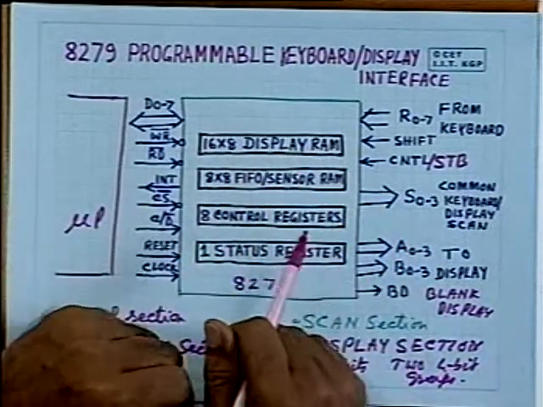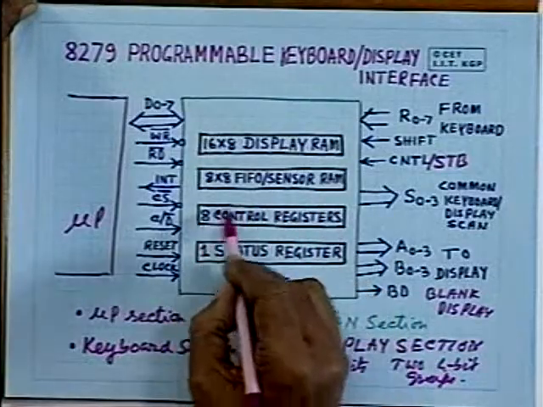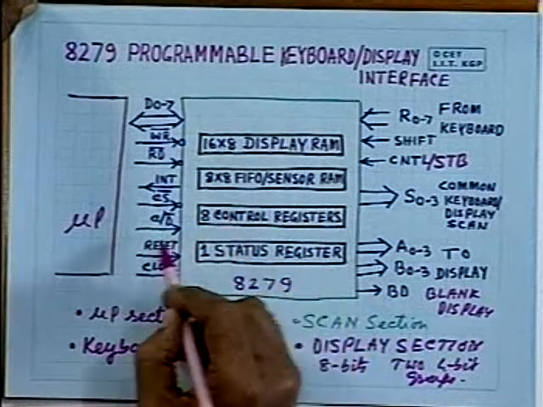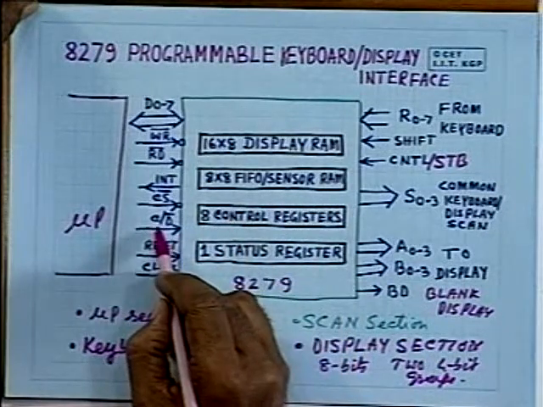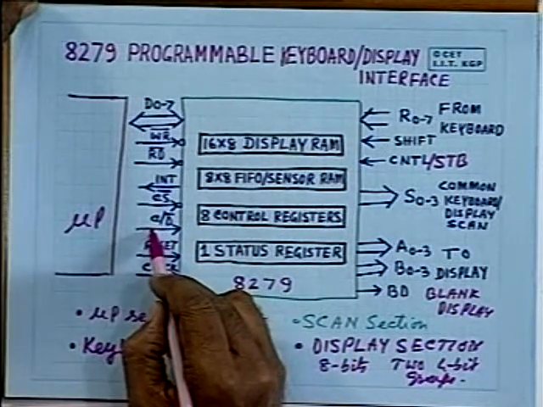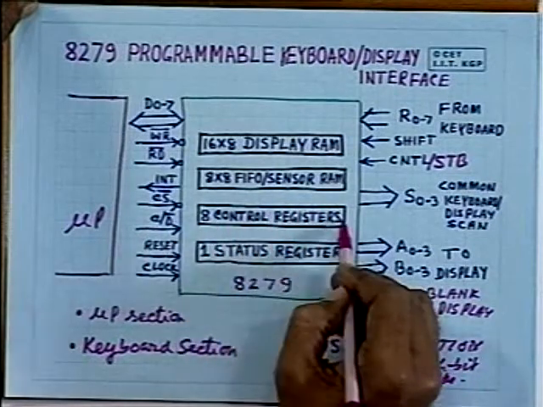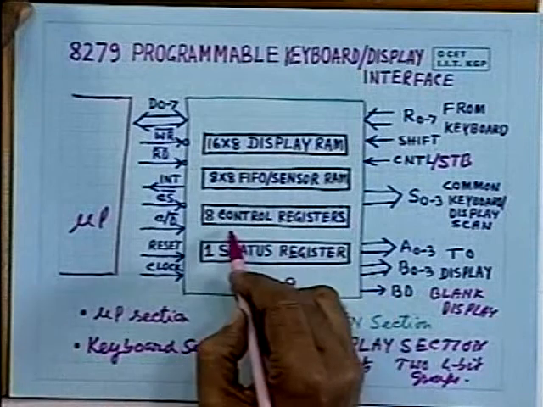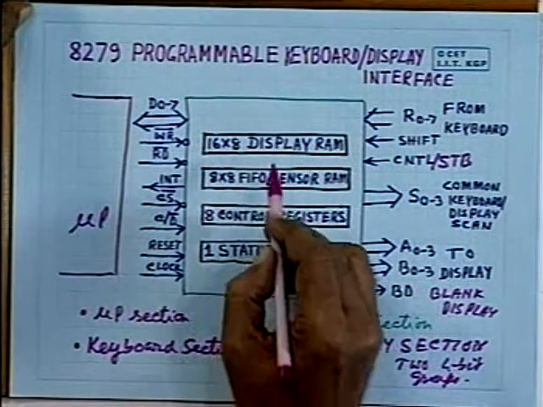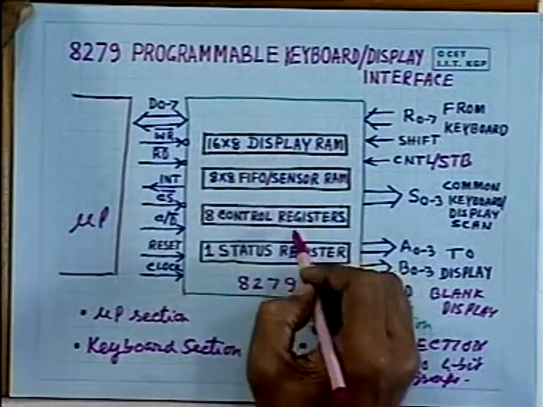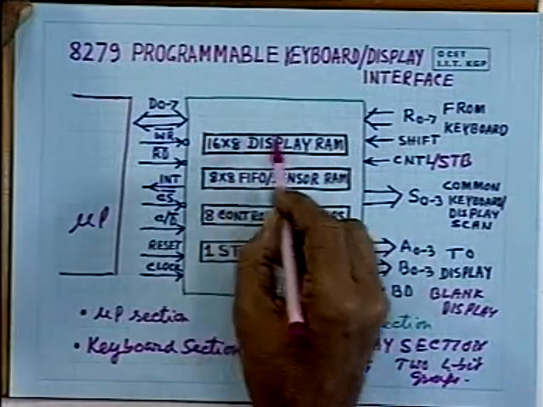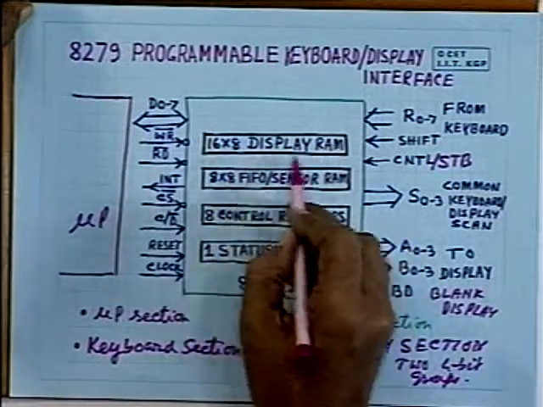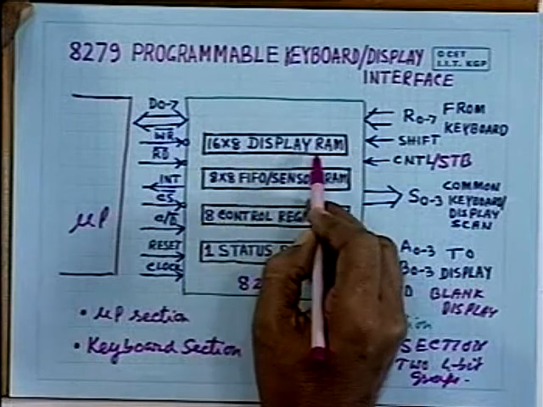Now how does it really work? If you want to display something on 16 digits, with the help of these control registers, which can be selected by this C/D, that means command, whenever this line is 1, then this control register can be accessed, and it has got many modes, with the help of which you can program to access these display registers, and you can store the information you want to display on these 16 digits.